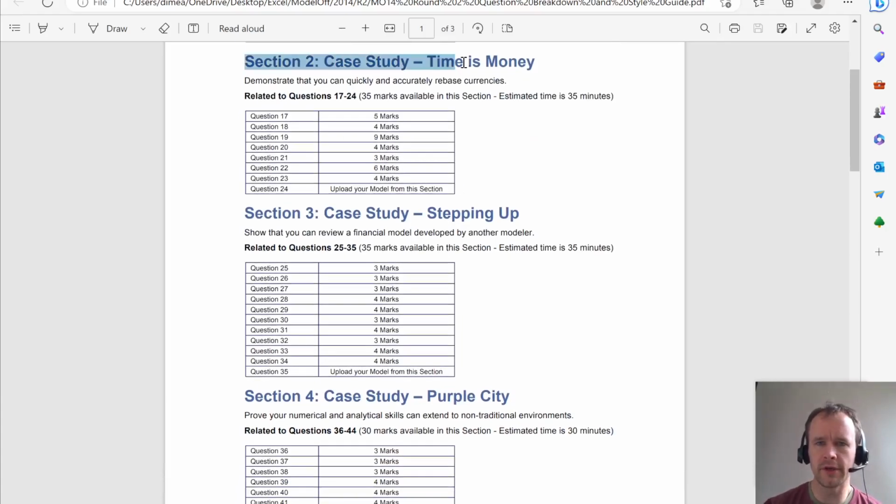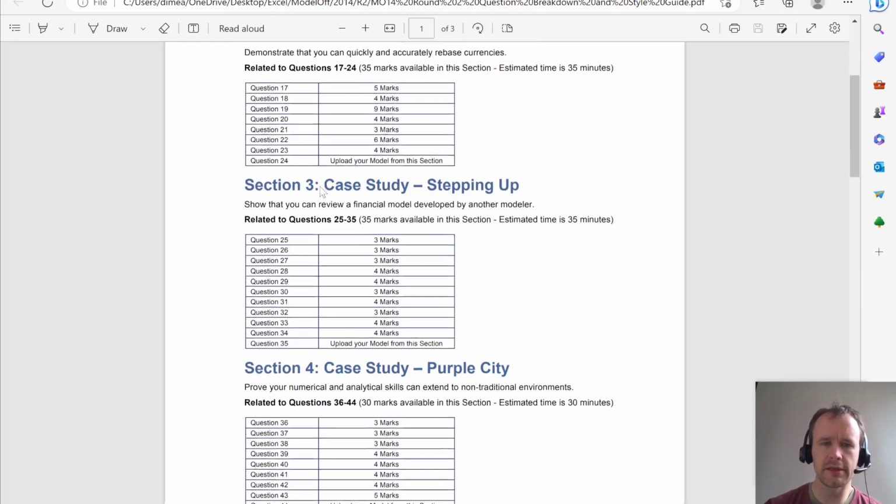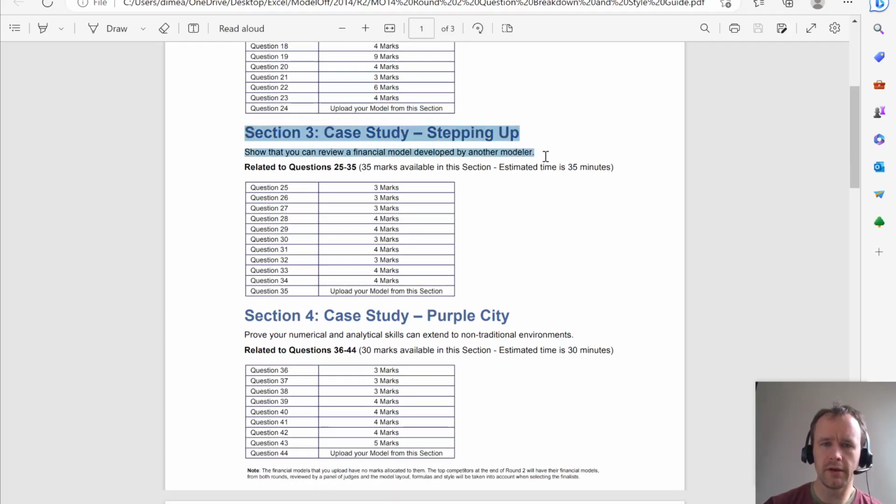So today we're going to look at Time Is Money. That's all about an international acquisition, real and nominal exchange rates, and real and nominal exchange rate forecasts. Then Wednesday, I'm going to be looking at one about auditing a model, trying to find errors in somebody else's model. And Friday, I'm going to be looking at Purple City, which is one of my all-time favorite ModelOff questions, which is basically trying to work out the transportation costs of a fictional soccer tournament. But let's dive on into today.